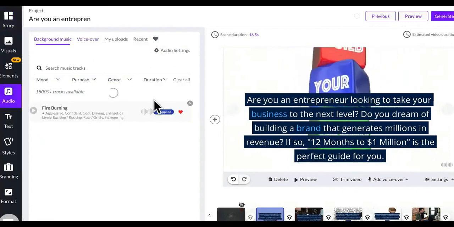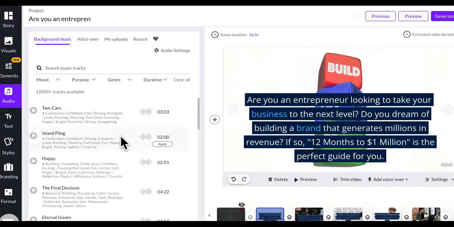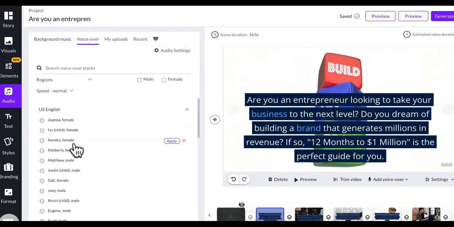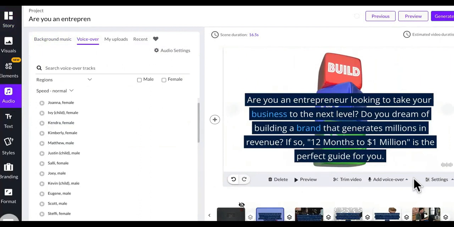So you would just click right here. If you want to delete the music soundtrack, the background music, you could just click, hit that X right there, and then they'll allow you to choose if you want some. But if you don't want any, then you just go to voice over and you can go through these. Let me see if I'm sharing computer. I'm sharing the computer sound.